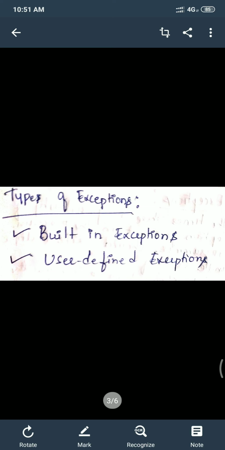In such cases, like the built-in exceptions, the user or a programmer can also create his own exceptions, which are called user defined exceptions. Now let us look into a program where we can understand how to write our own exceptions, that is user defined exceptions, with a sample program.